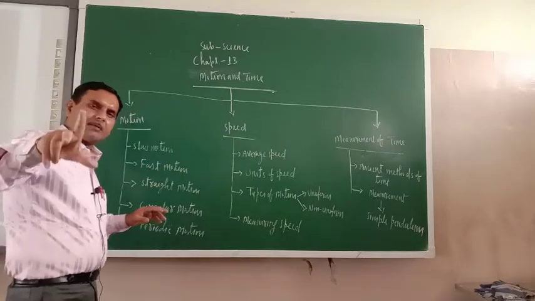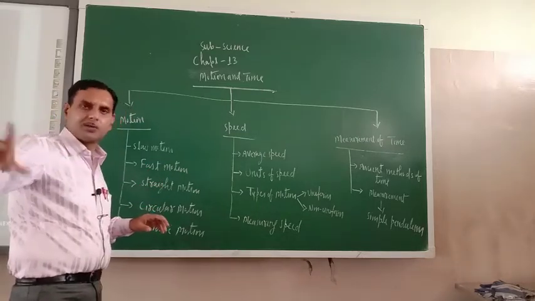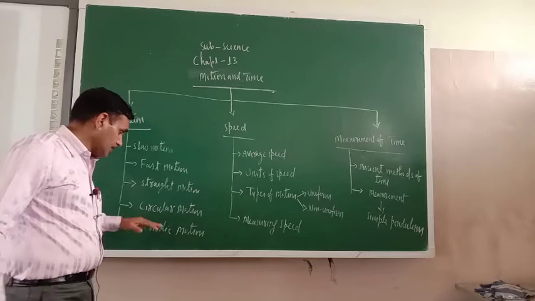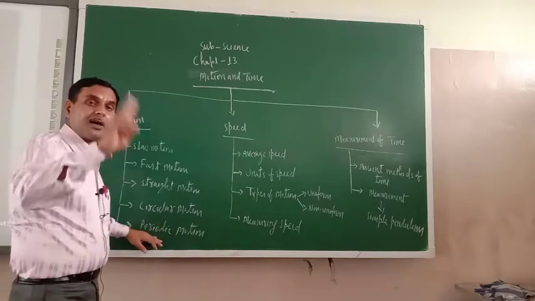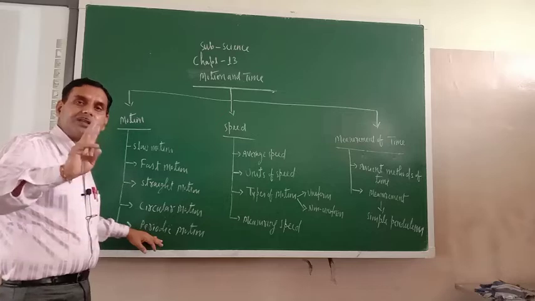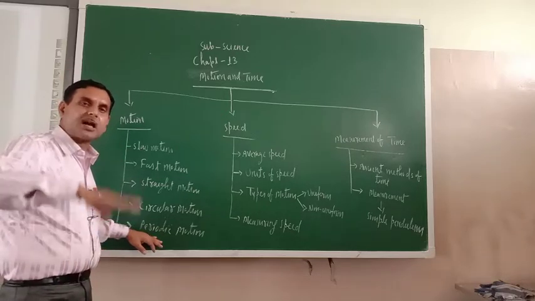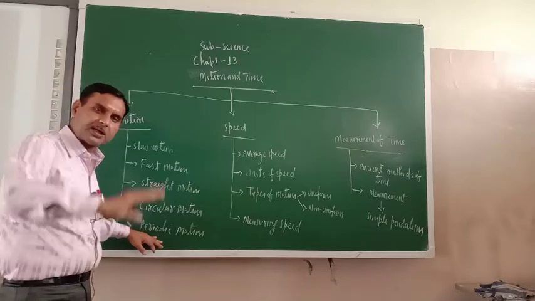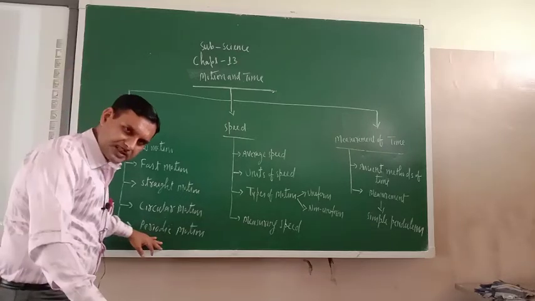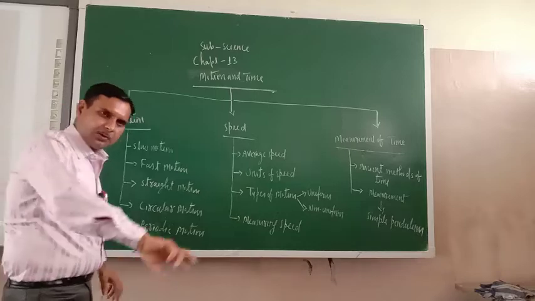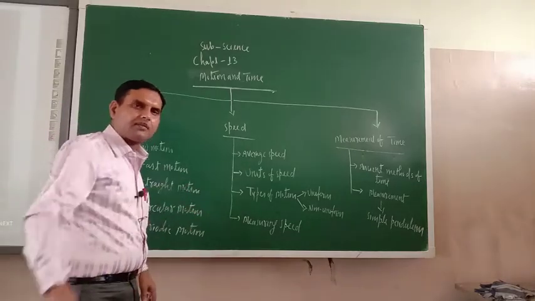Different objects have different types of motion. Last year I gave you the example of periodic motion, a swing. Have you seen it or not? Time and again it comes to the same position, starting from one position, going to another, coming back to the first, going to the second. Periodic motion. Circular also, you know, a circle is formed.